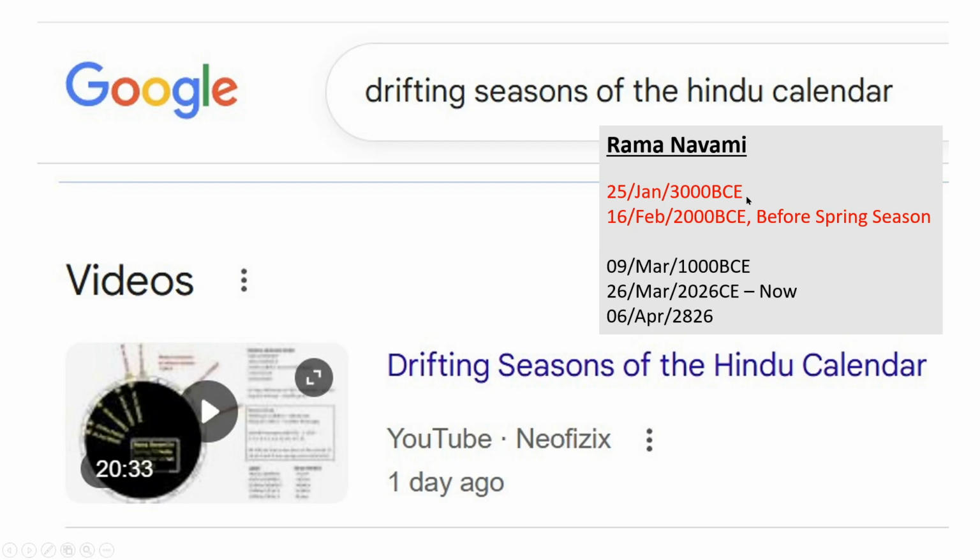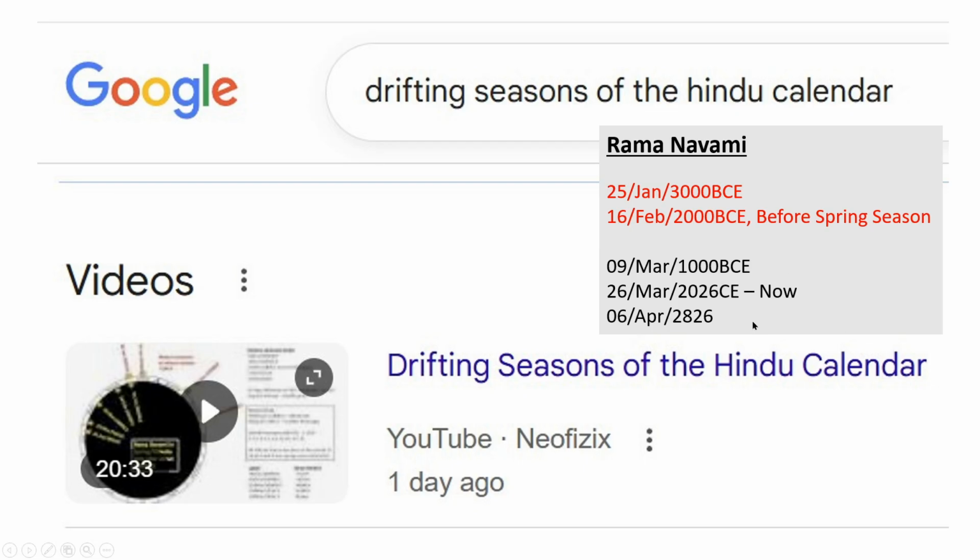So Chaitra Shukla Navami, the ninth day of the bright half of the Chaitra month. So this is now on 26th March, and this can be considered proper spring. 9th March in 1000 BC can also be considered roughly as spring, the beginning of spring or something.